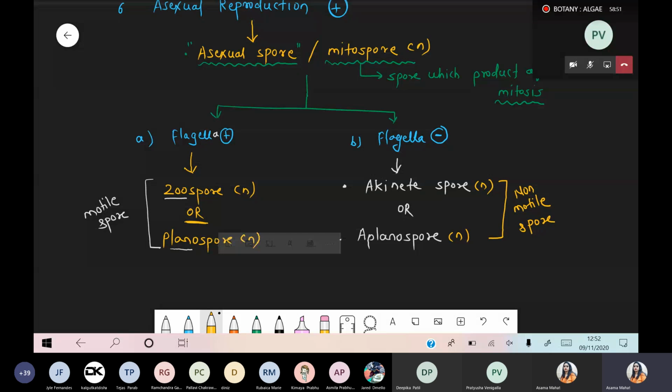Mitospore, this point is clear. New students, the speed is okay? It might be possible, because today is your first class, it may seem that the speed is a bit high. So please, if you are unable to catch the words, please tell me. I can reduce my speed. Especially new students.